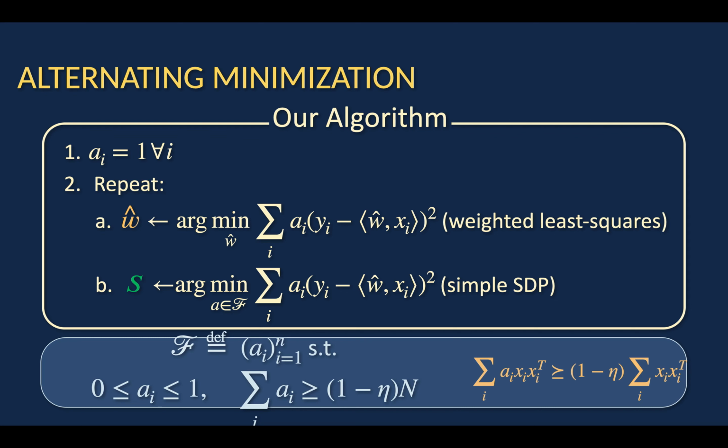And this is a simple semi-definite program, and it's a semi-definite program because F has the semi-definite constraint, that is the subsampling constraint, that is, again, the summation over all i, A_i x_i x_i transpose, PSD dominates 1 minus eta times the summation over all i, x_i x_i transpose. And that is the key.